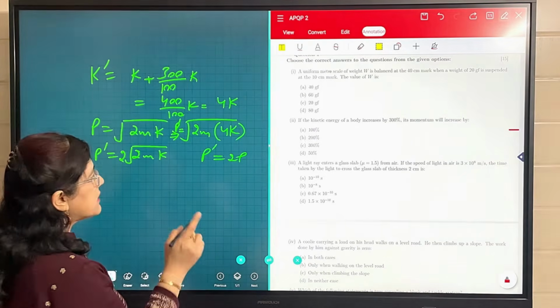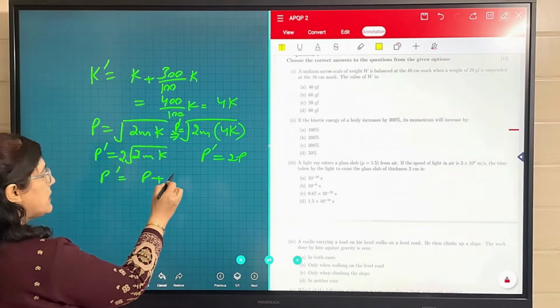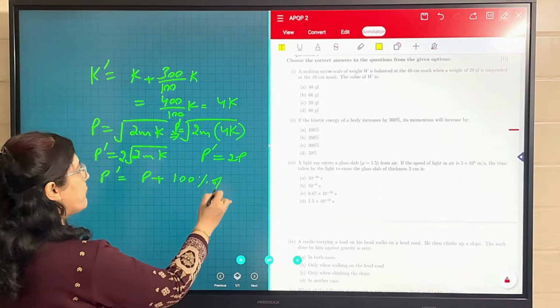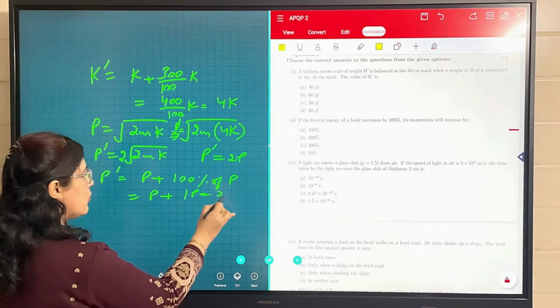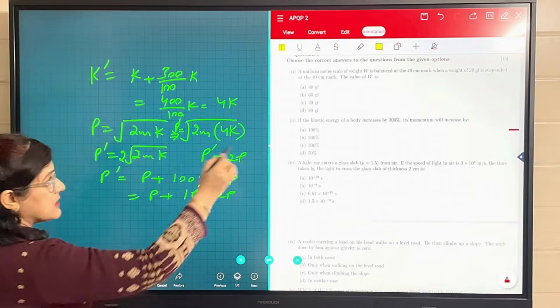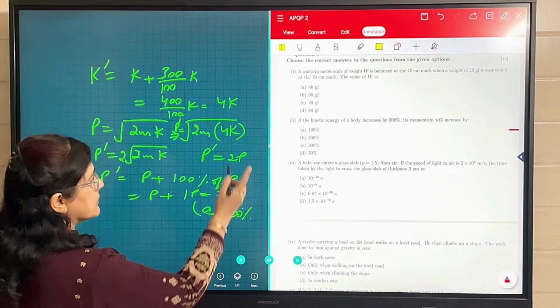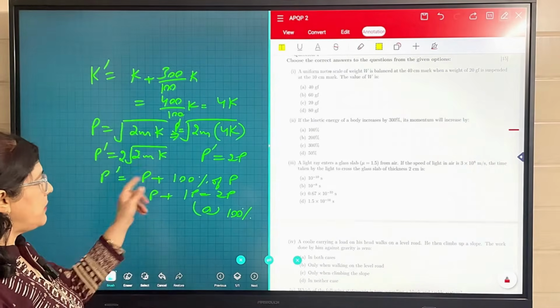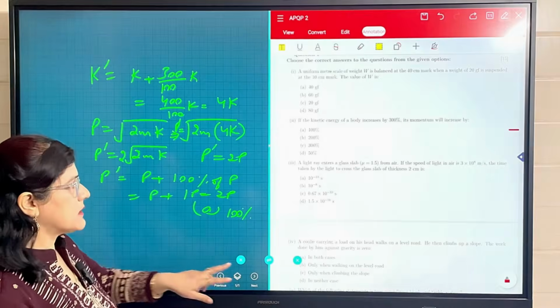Now 200% is not a change. Let me explain. p dash is equal to p plus 100% of p. It means p plus 1p, which means 2p. So the answer will be A. It means a 100% increase, option A, because 1 plus 100% of this gives 2p. So that is why option A is correct.